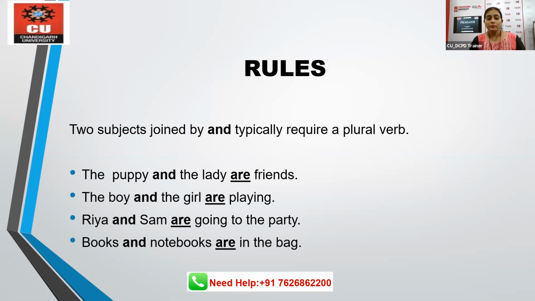Let's move further. When two subjects are joined by and, the verb becomes plural. So look at the examples. The puppy and the lady are friends. The boy and the girl are playing. Ria and Sam are going to the party. The two subjects are joined by and, therefore the verb would be plural.